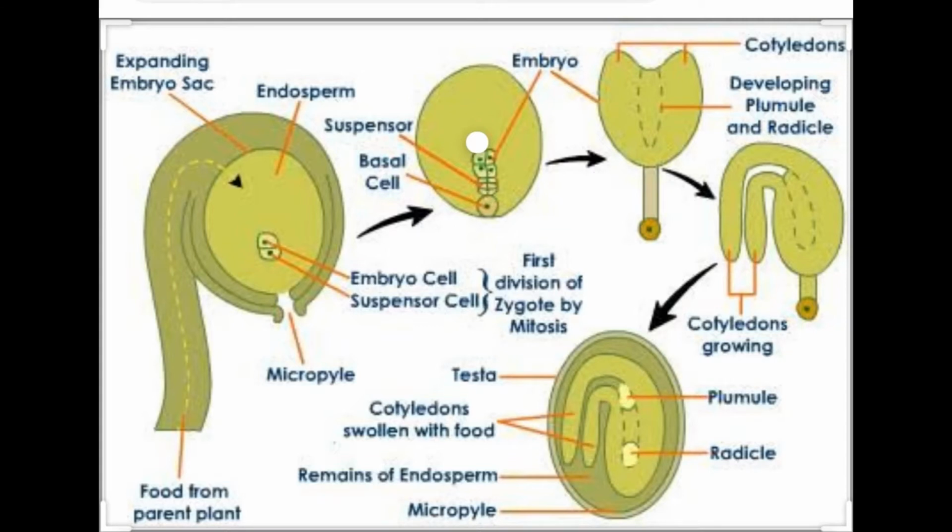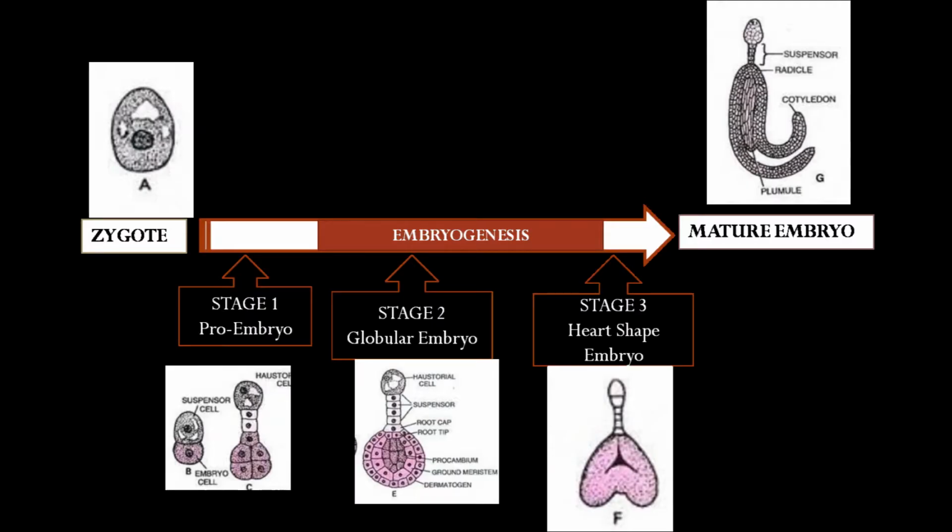So now we are going to discuss what is the process of embryogenesis. But before embryogenesis, you see it here. Embryo cells are present, and the embryogenesis takes place at the micropylar end. Okay, you can see this. So these all events we are going to see.